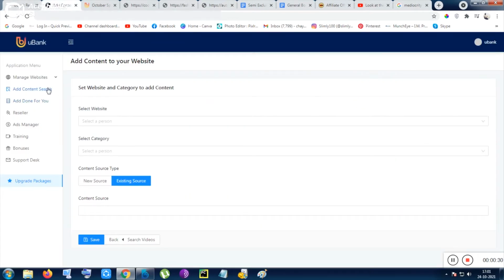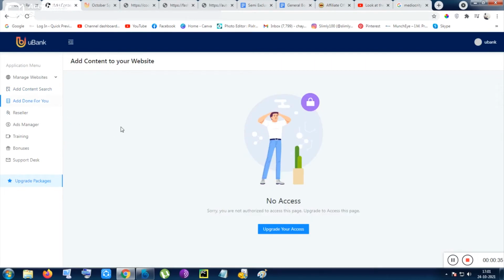So let me show you back to the members area of this tool. There are some done-for-you things also. If you want to use the done-for-you stuff, you have to get the upgraded version of the tool.